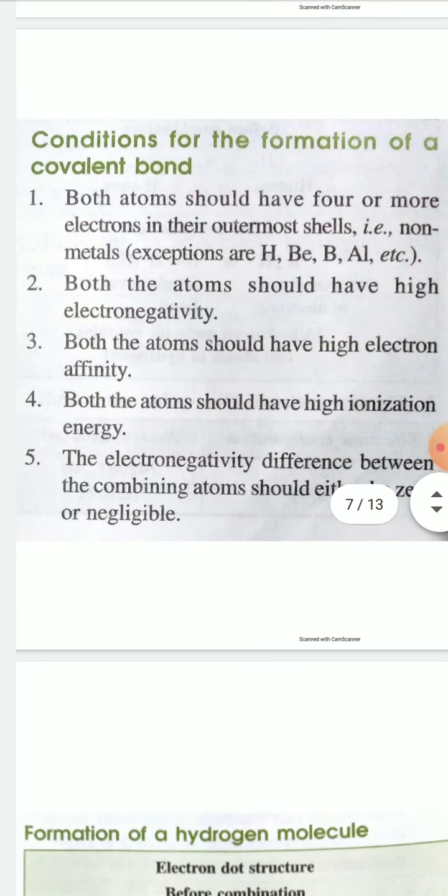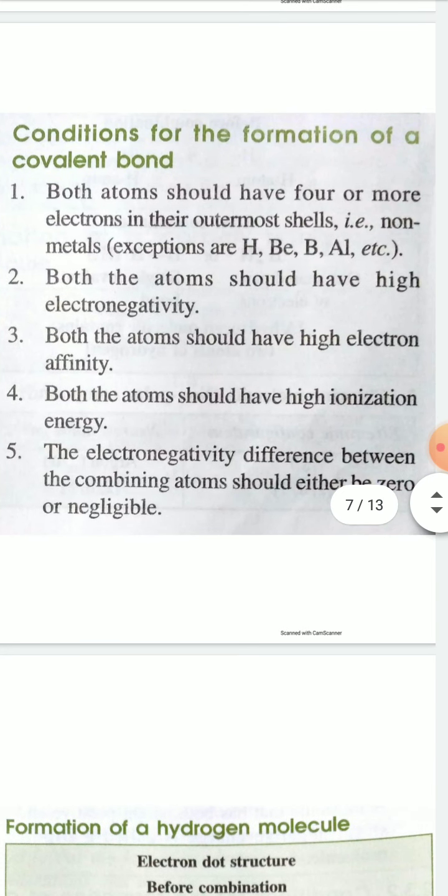Now, conditions of formation of a covalent bond. First condition: both atoms should have four or more electrons in their outermost shell. That is, non-metals. Exceptions are hydrogen, beryllium, boron, aluminum. Generally, non-metals form covalent compounds because they have four or more than four electrons in their outermost shell.